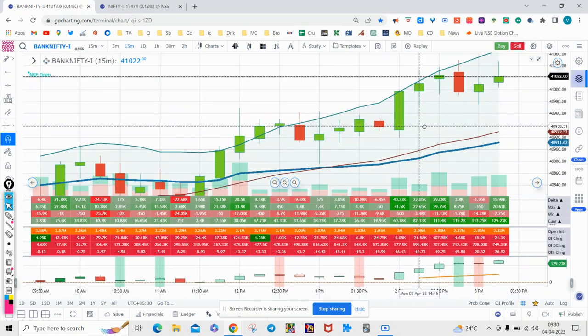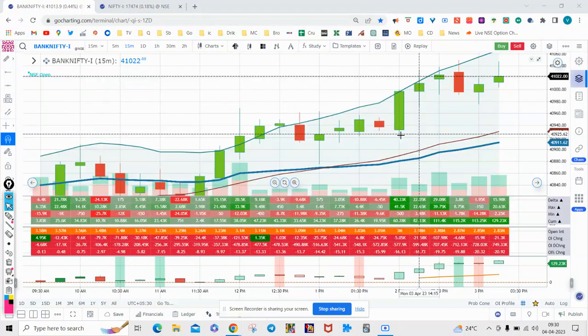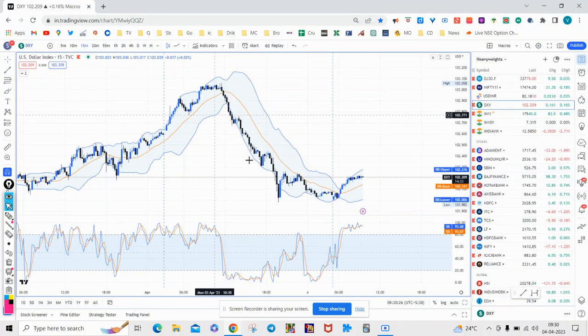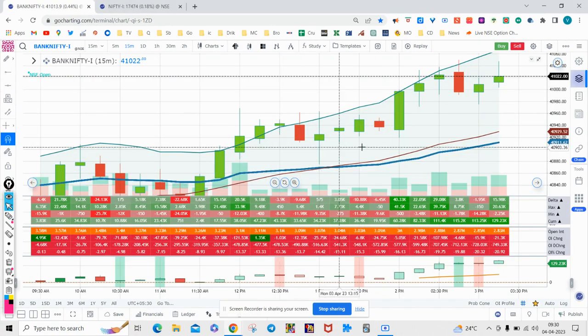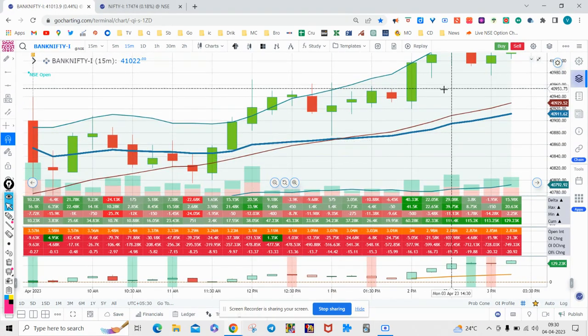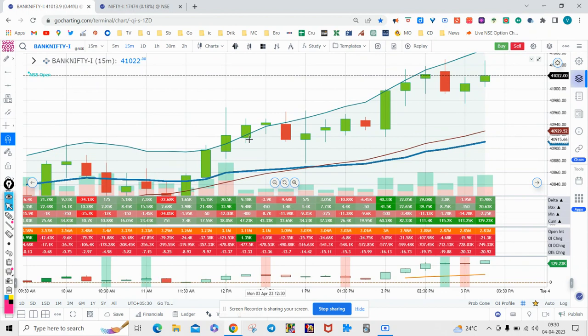So this is how, with the combination of macros, which were very positive at that moment, and order flow, which was hinting at something of the opposite but not really, order flow did not hint at a major positive bias because Nifty yesterday was not so strong. But this was the overall context for Bank Nifty's order flow. I hope this analysis was helpful. Thank you.